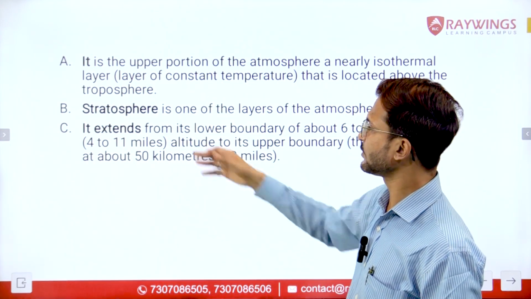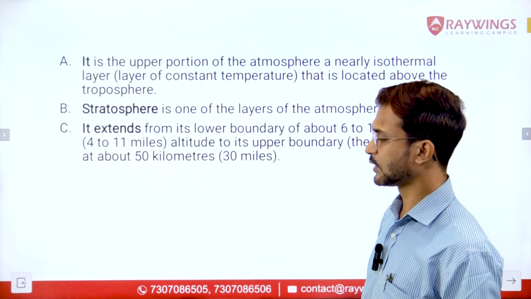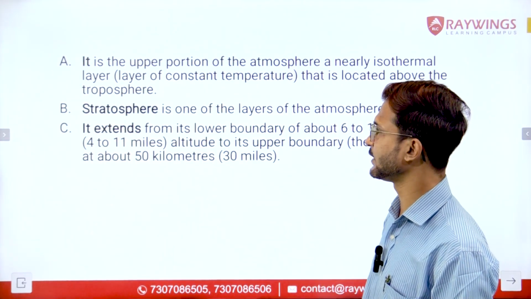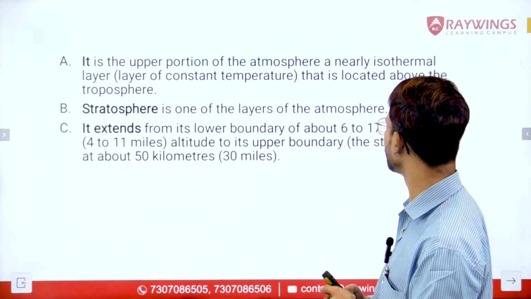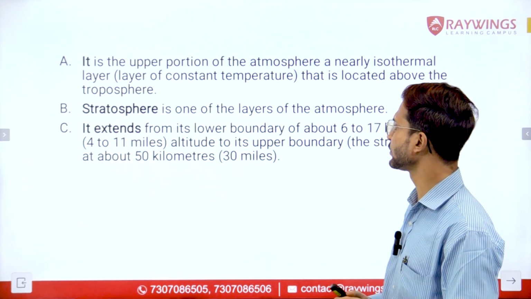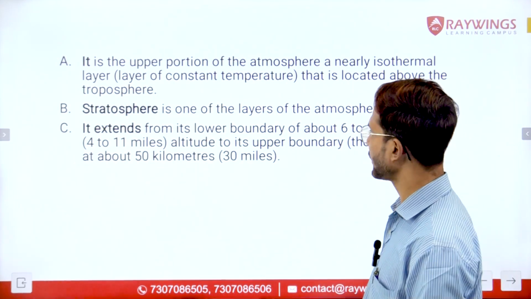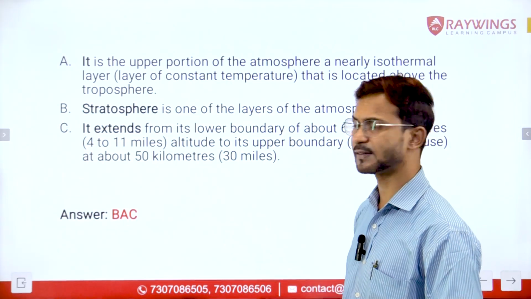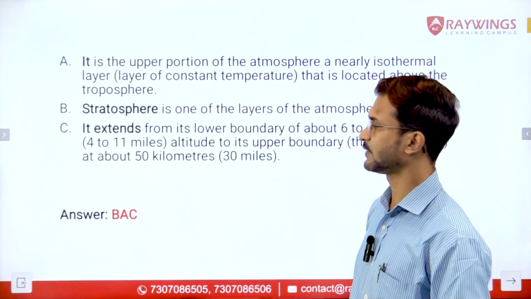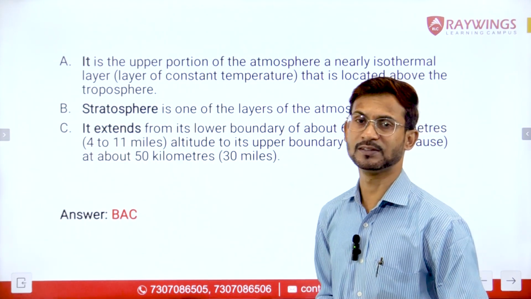So sentence number C will be at the closing position, which is talking about the area of this layer. Like it extends from its lower boundary of about 6 to 17 kilometers altitude to its upper boundary at about 50 kilometers, right? So let us have a look at the answer. The correct answer is, as I told you, BAC. Hope this question was easy.